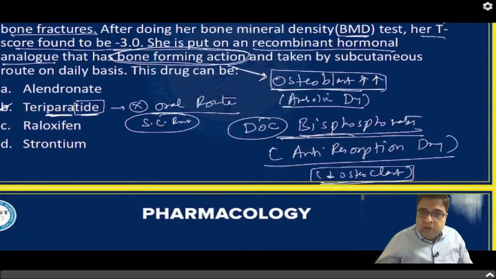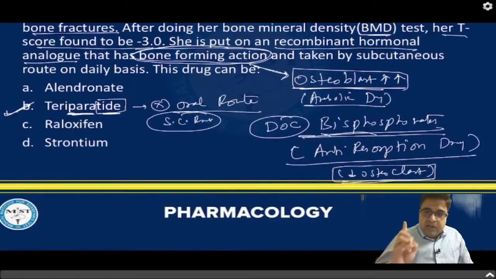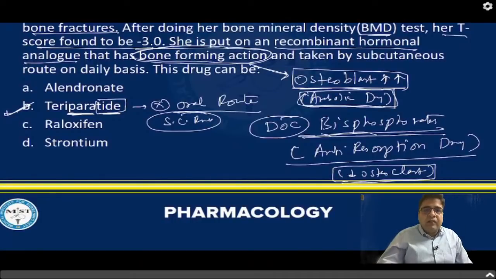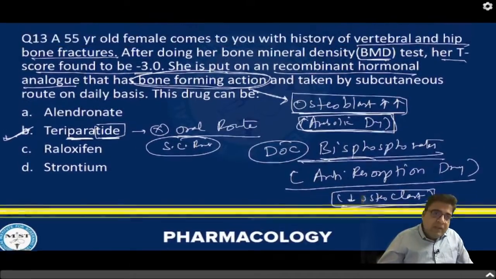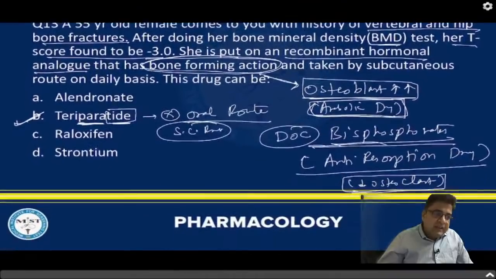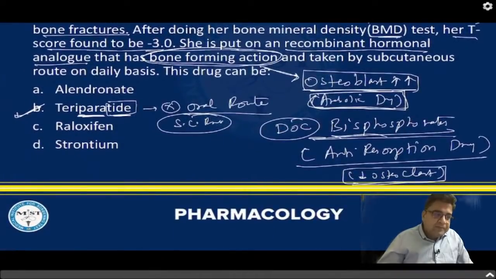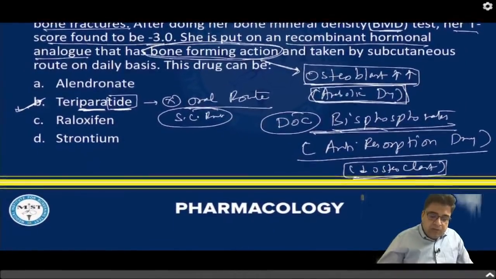If you inhibit osteoclasts, automatically there is more activity of osteoblasts. But there is only one drug which is a pure osteoblast stimulator. We call it an anabolic drug for bones. The drug is teriparatide. Answer is B, Bombay. So question number 13, answer is B, which you have to mark. Right? Question number 14.